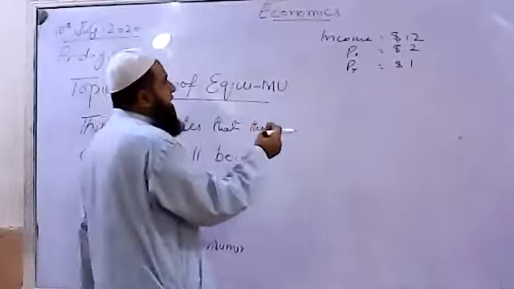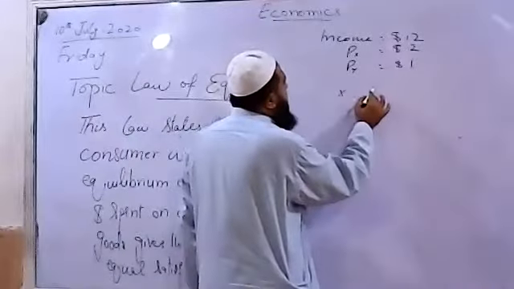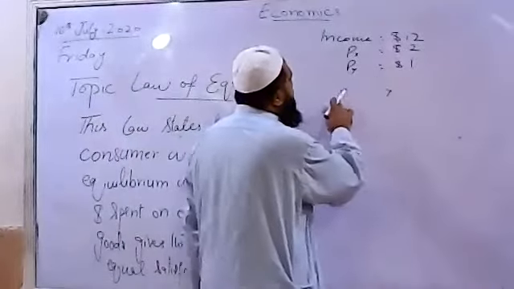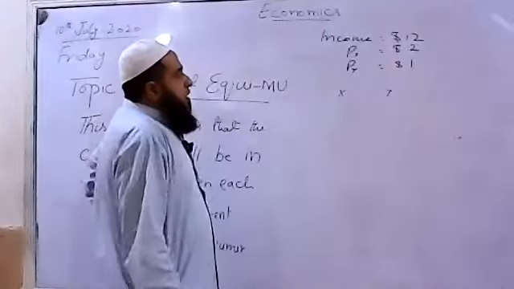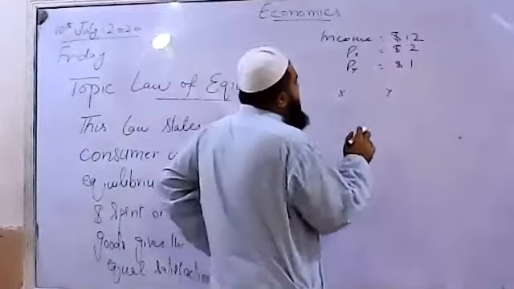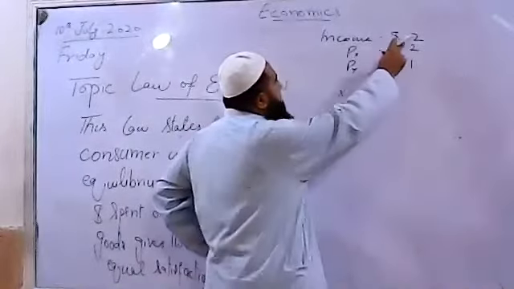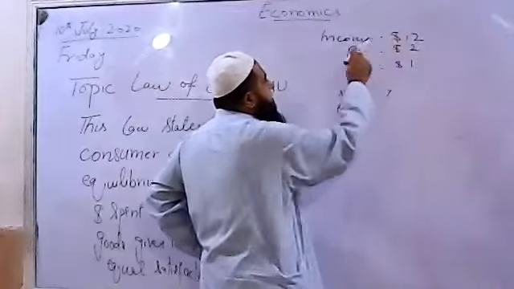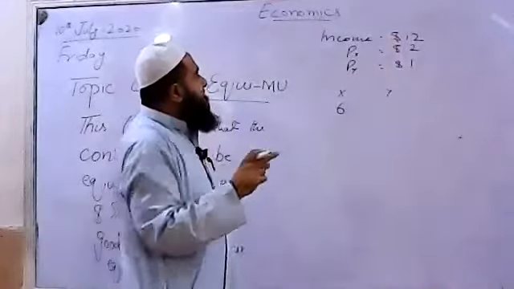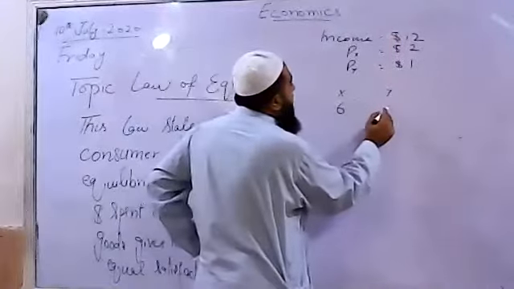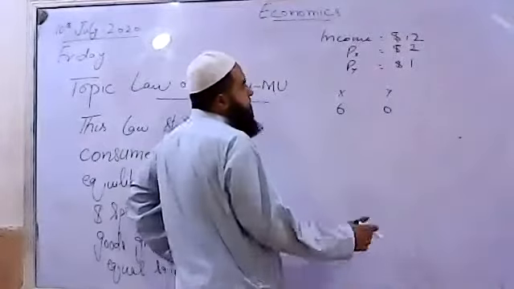Now here we take different bundles which could be afforded by the consumer of two goods X and Y. If the consumer spends all his income on commodity X, within his income of $12, how many units of X is he able to buy? 6 units, and nothing of Y will be purchased.